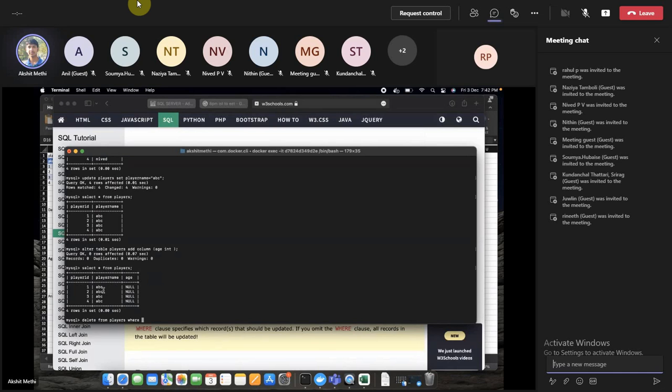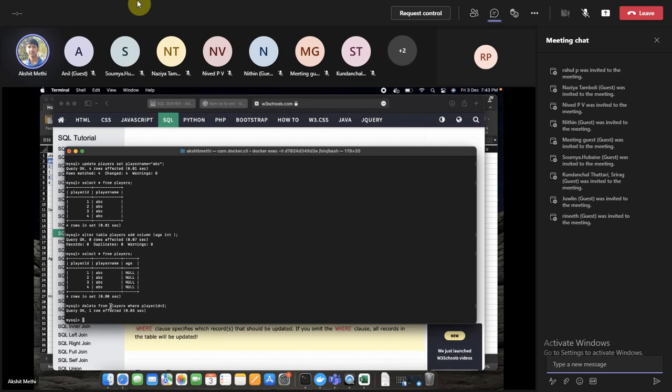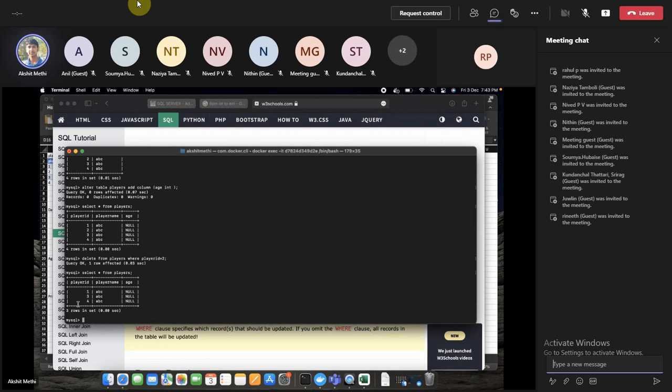where, because you don't want to delete all the rows, or if you wanted to delete all the rows, you can simply skip the where clause. Let's say I only wanted to delete the player where it is player ID 2. So I guess it is delete from player, or yeah. So here if you query it again, now your row 2 is deleted. You can change the where clause condition to apply it on whichever row you want.